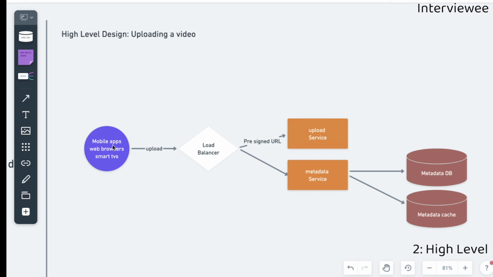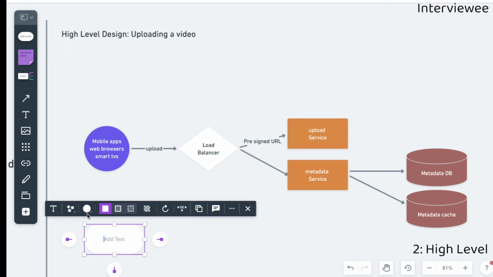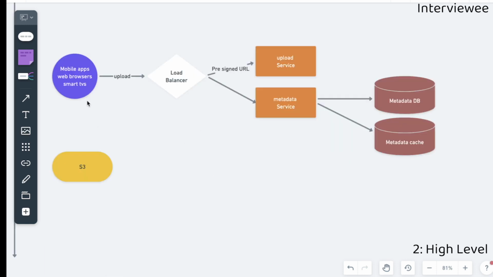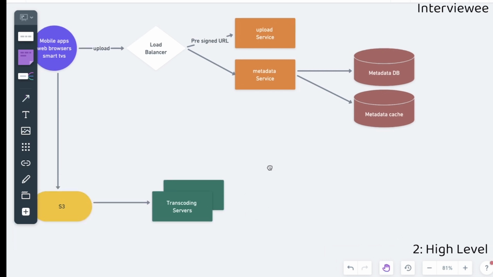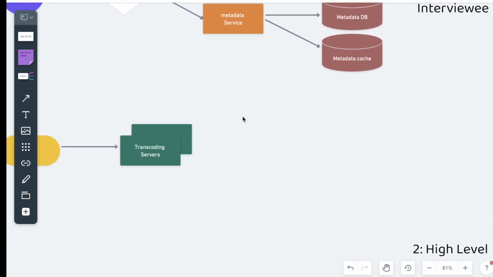and we can do that also asynchronously. And the way that works is basically we can drag another system here that is going to be S3. So the user uploads the video to S3 directly with the pre-signed URL. Next, we are going to react to this event with a transcoding service. So we react to this using events available on S3, and the transcoding service is going to split any job that we need to do.